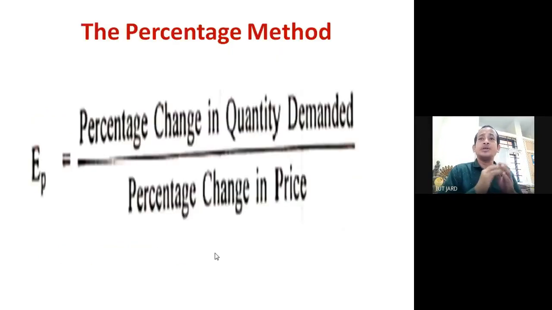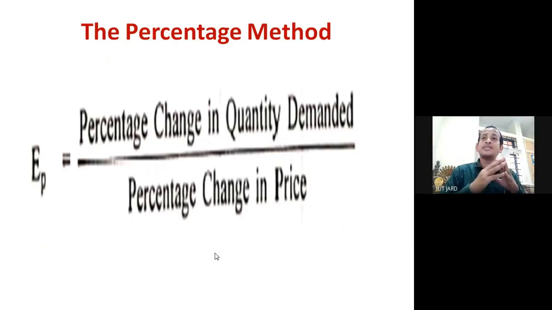The percentage method. This is a very simple method to measure the price elasticity of demand, and it is well accepted. In this method, the elasticity of demand is measured as the ratio of the percentage change in quantity demanded to the percentage change in price. Ratio of the percentage change means 1%, 2%, 3%.